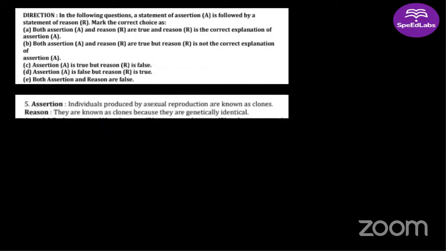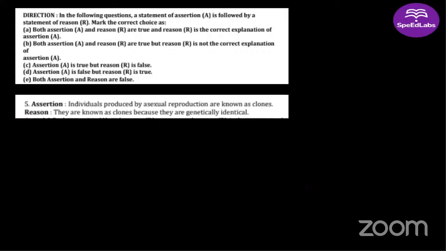Individuals produced by asexual reproduction are known as clones. They are known as clones because they are genetically identical. Very easy question. Good, Arushi. Correct, Ayush.